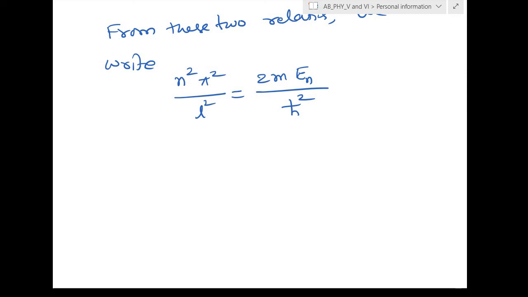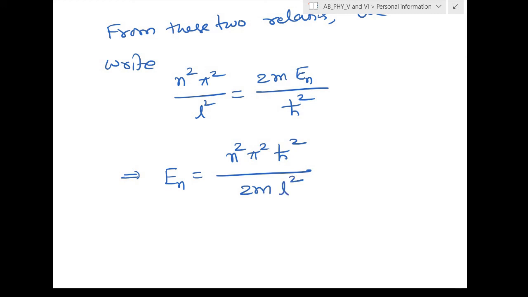Okay, from here En can be written as n square pi square h cut square divided by 2m L square.